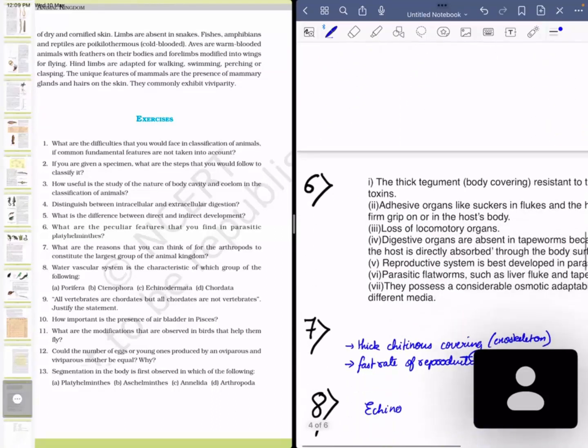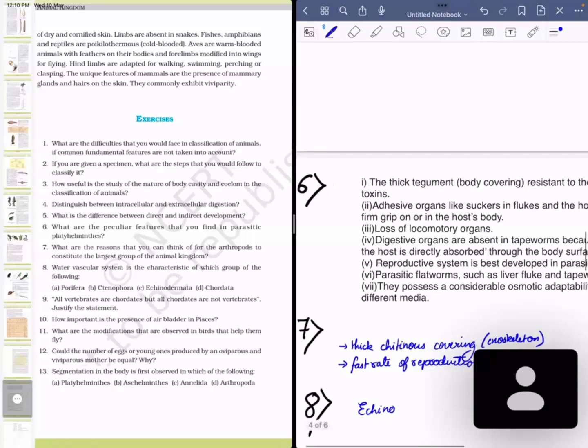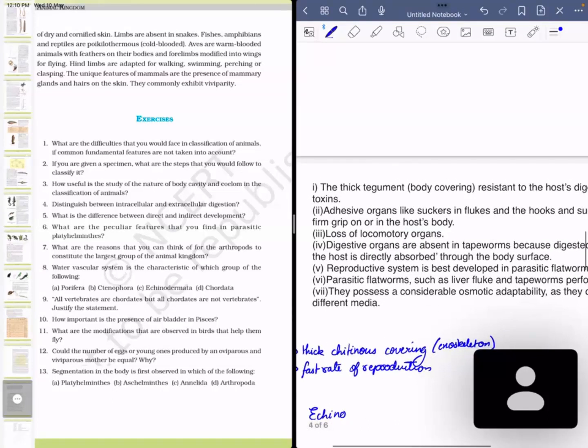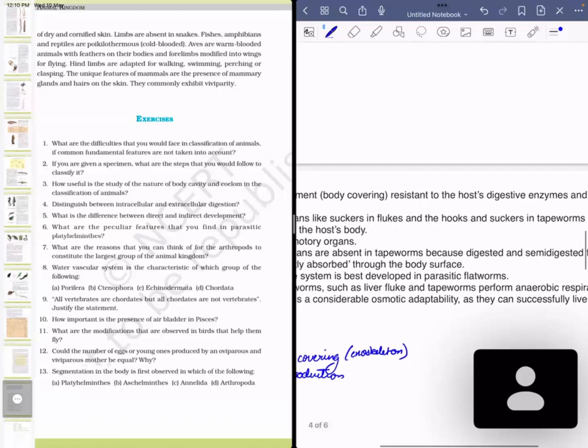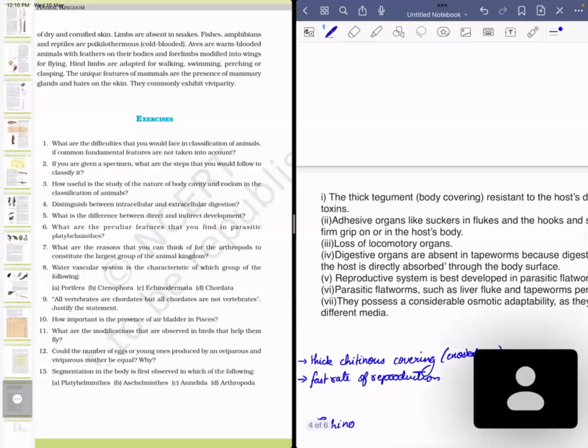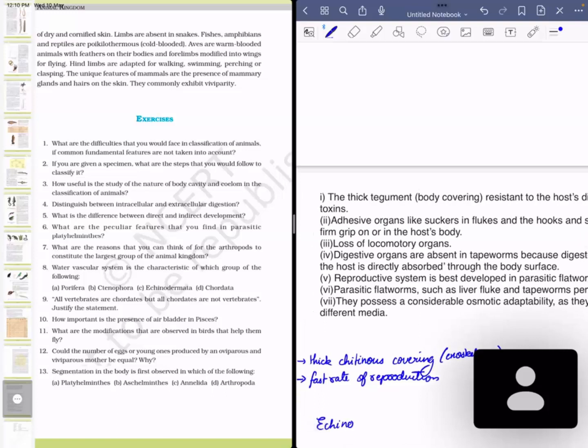Six. What are the peculiar features that you would find in parasitic platyhelminthes? If you analyze why it will have these kinds of features, it will be easier to remember. For example, the thick tegument on its body, which is resistant to host digestive enzymes. If you have a parasitic platyhelminth, say Taenia solium, in your intestines, then it has a kind of body covering which will prevent its digestion by the enzymes which are released in the intestine.